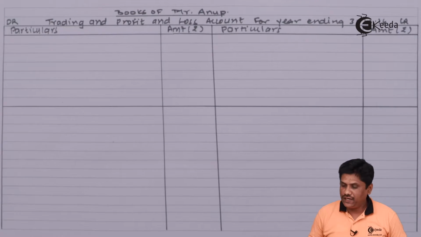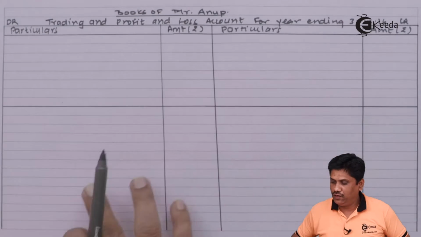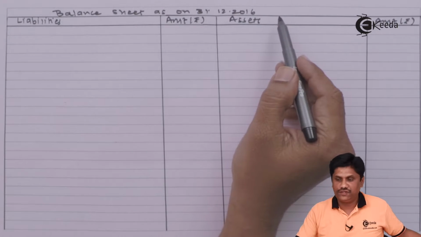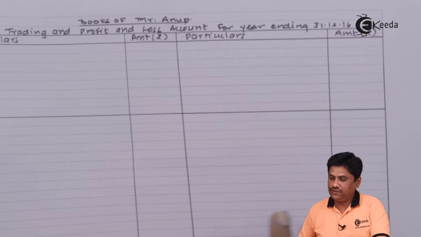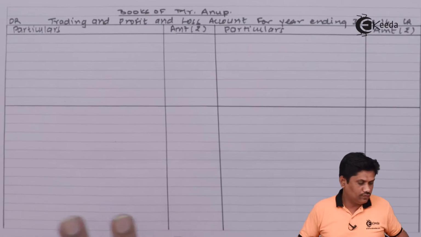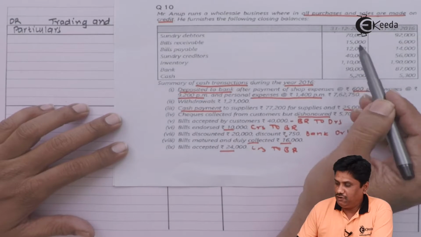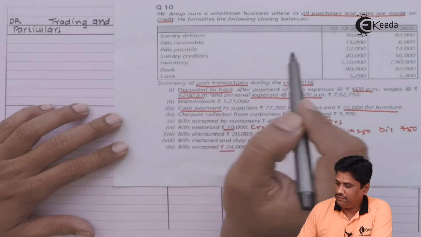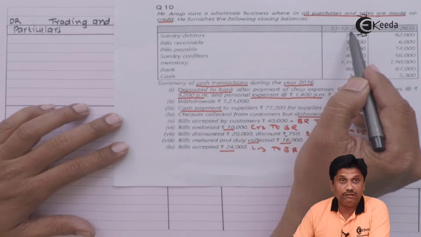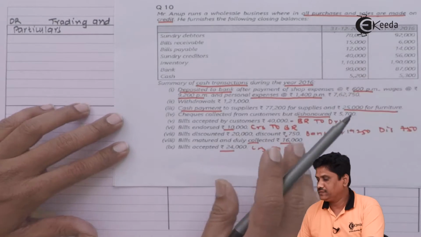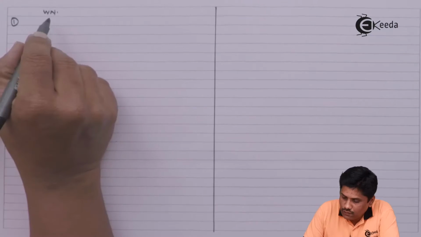So students, we are ready with this format of trading P&L account as well as a balance sheet on the 31st of December 2016. Now we have to go ahead with the question. In the question, at the beginning they gave you these balances that will be a part of opening balance sheet. So I will open the balance sheet on that day. Rather, I will prepare statement of affairs on 31st of December 2015. So I am preparing that.